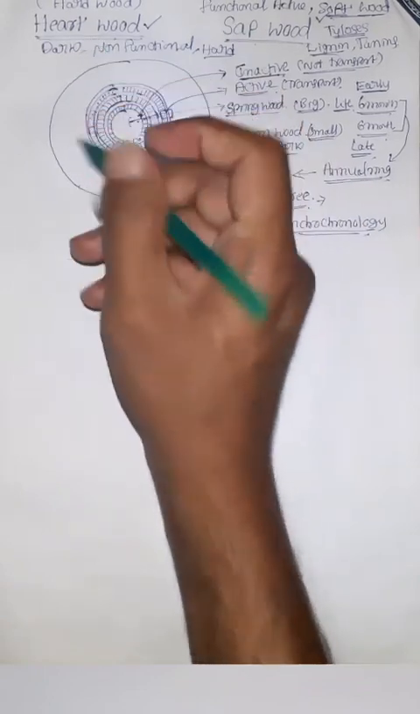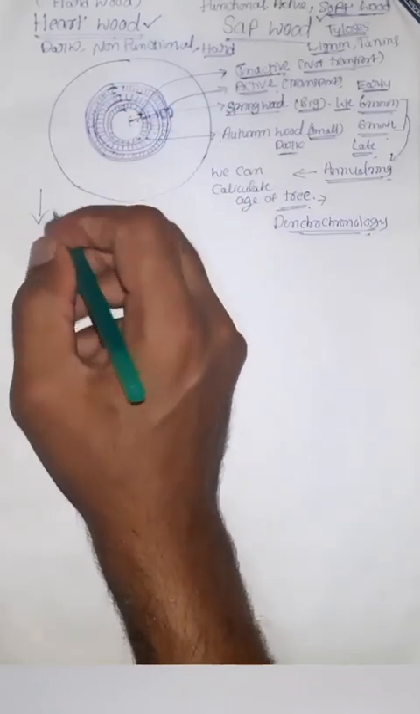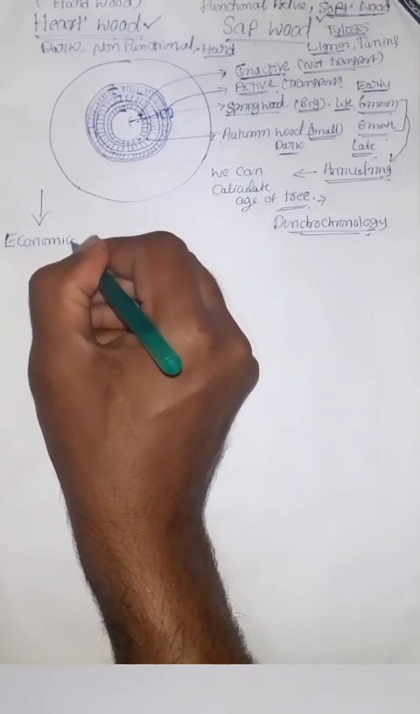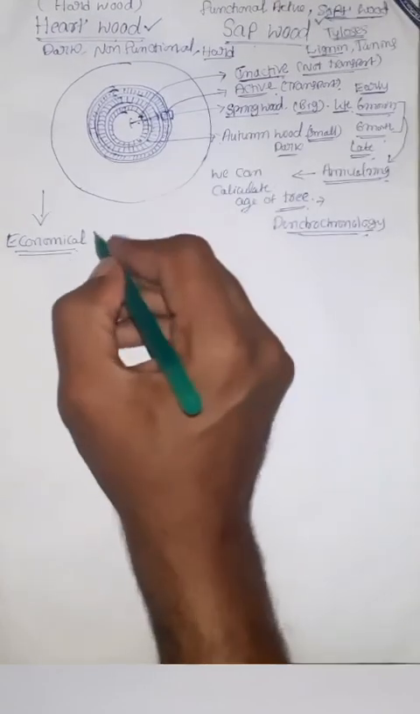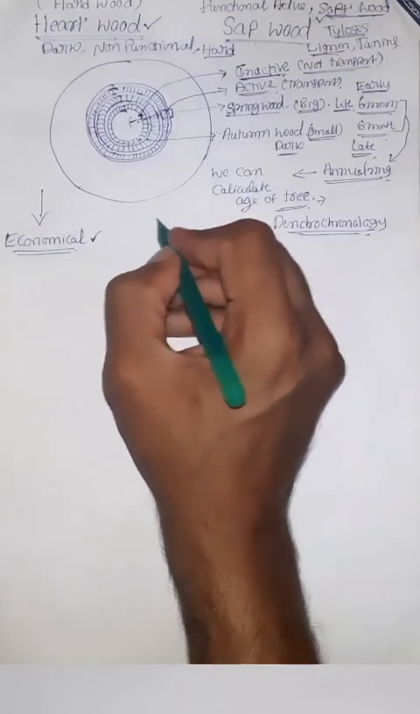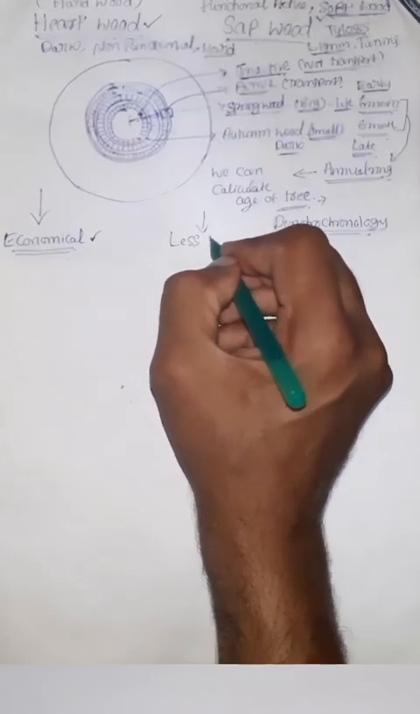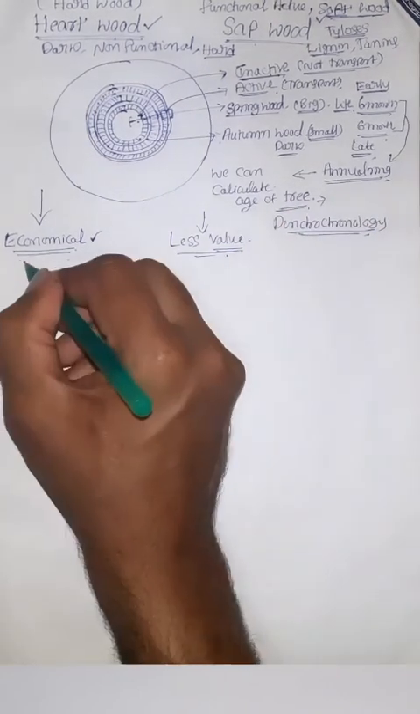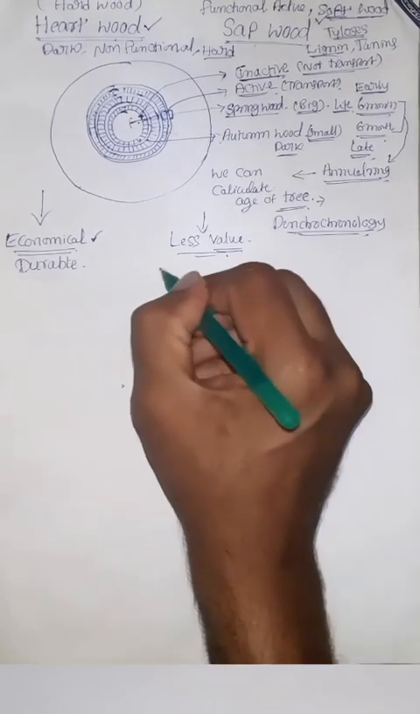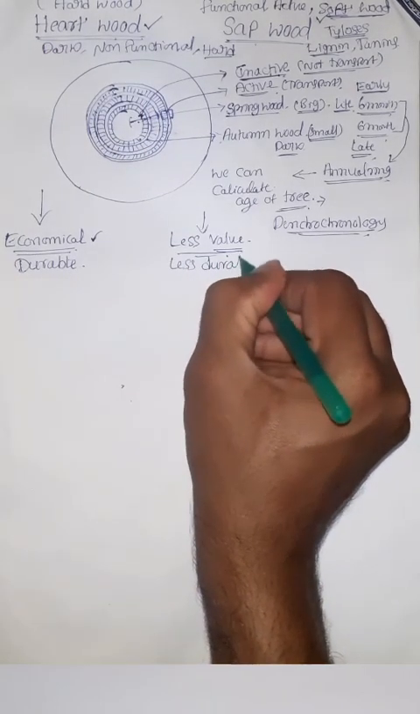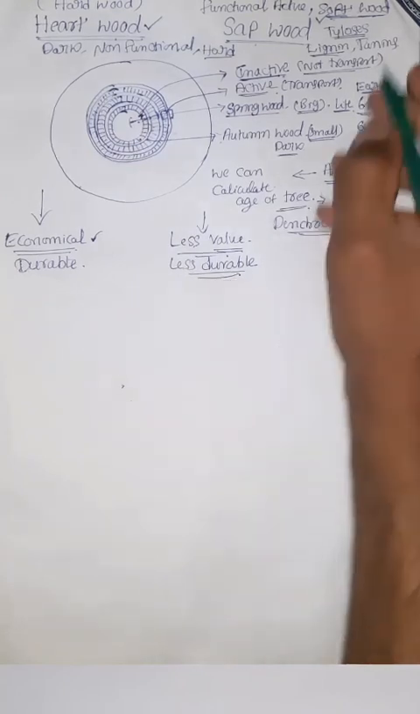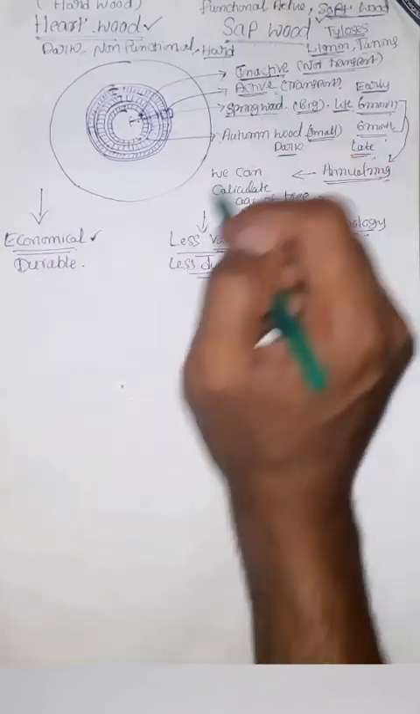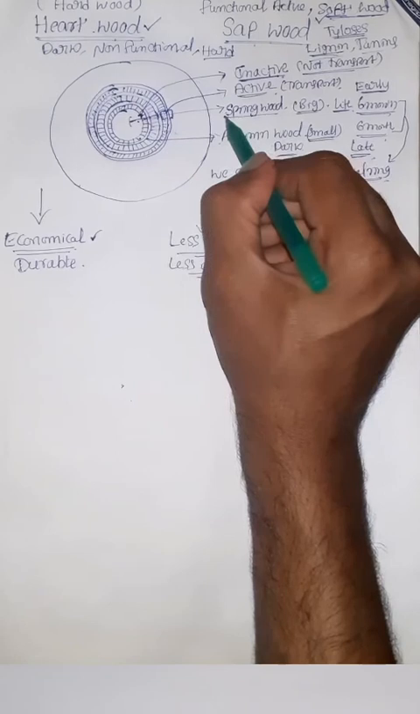And one more important point, compared with sapwood, heartwood is very durable, so it is economically very important, because here we can see tannin, lignin and tylosis formation. But in the case of sapwood, it is very low value wood. The heartwood is highly durable, the sapwood is less durable. And one more point, the lignin and tannins are less deposited in sapwood, more in heartwood.